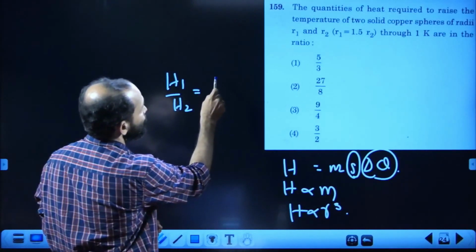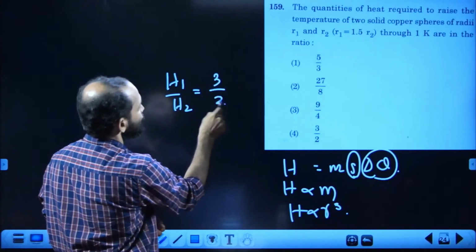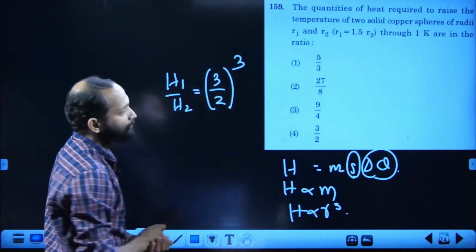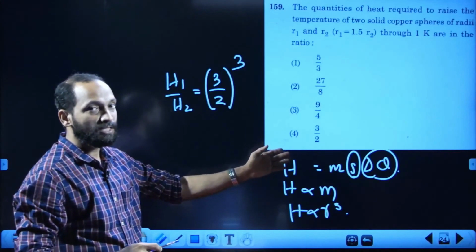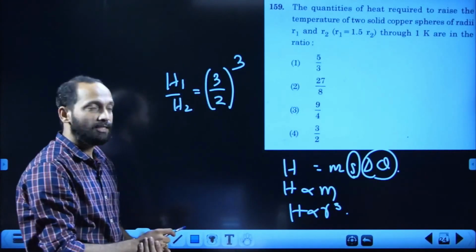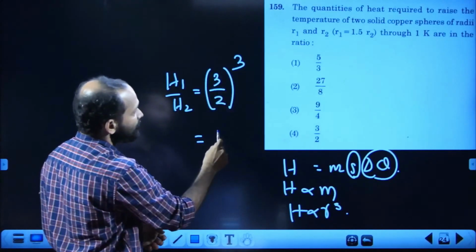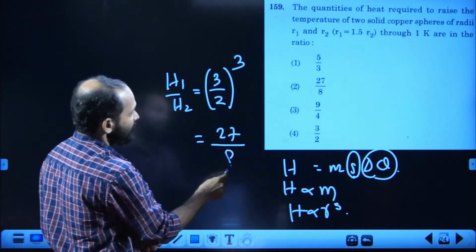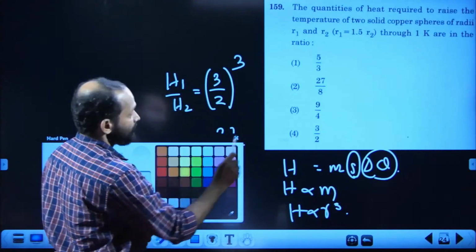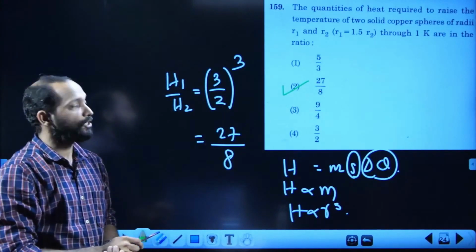R1 by R2 is 1.5, that is 3 by 2, but we need the cube. Many students may have made a mistake, they must have forgotten to write the cube there. So 3 cube is 27, 2 cube is 8, then the answer is the second option. 159, second option is the right answer.